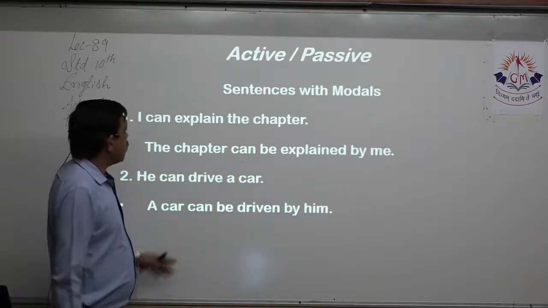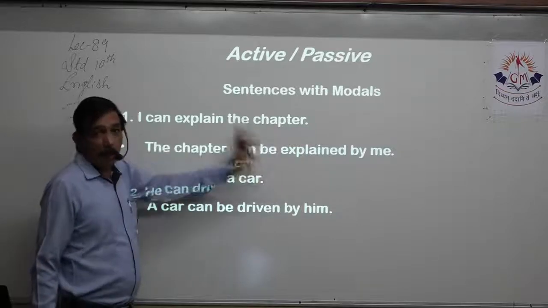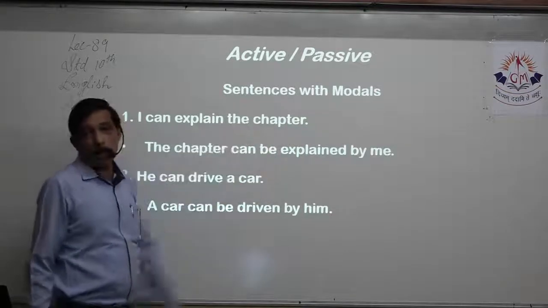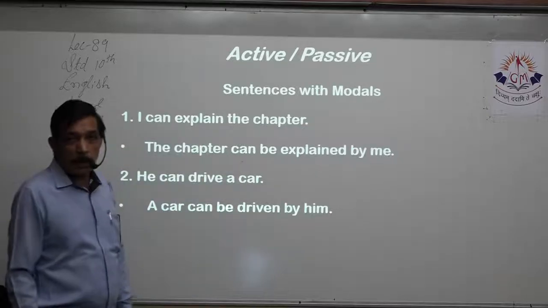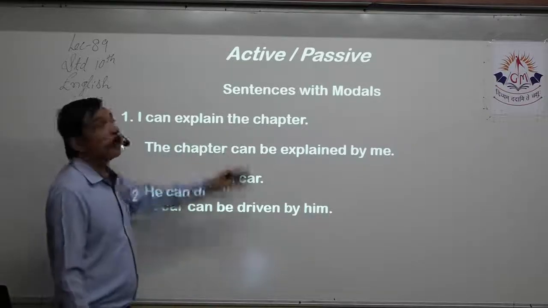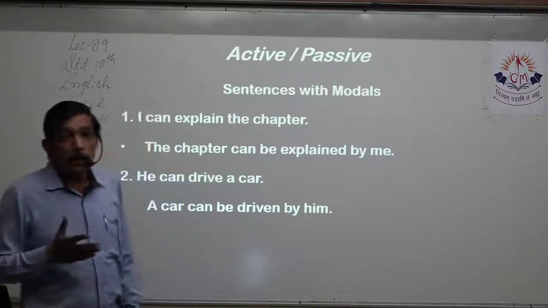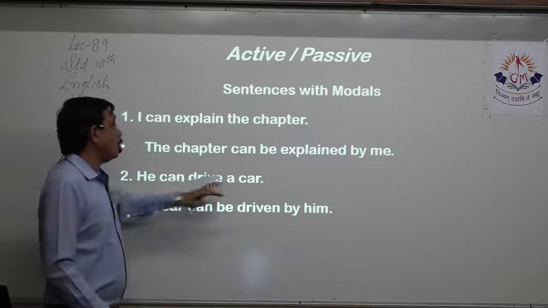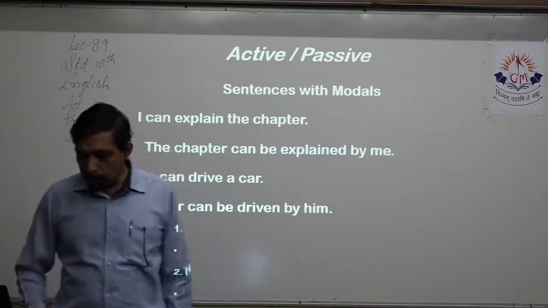I can explain the chapter. The chapter can be explained by me. Here the chapter is the object, so I bring that to the front. I don't make any change to the modal. Can does not become could. If it became could, it would express probability. Can tells me it is ability. He can drive a car. A car can be driven by him. I have to make the past participle.